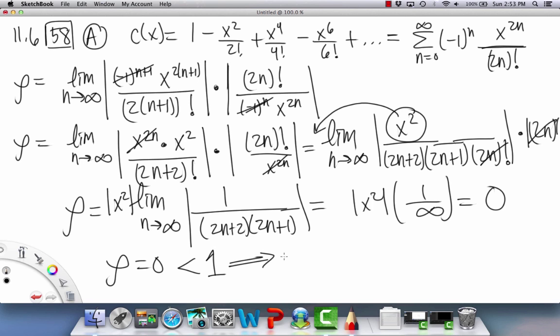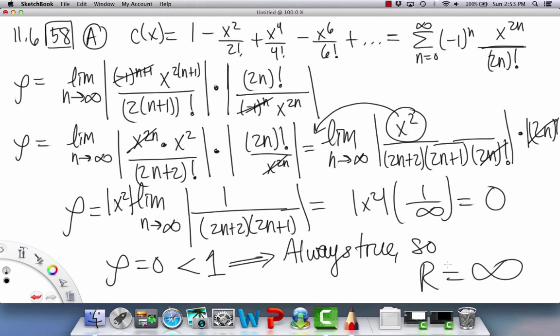So this is pretty important. This is that one case where this is always true. So r equals infinity. Our radius of convergence is infinity. So technically, the interval of convergence would be -infinity to infinity. Okay, so that's just a bonus there.